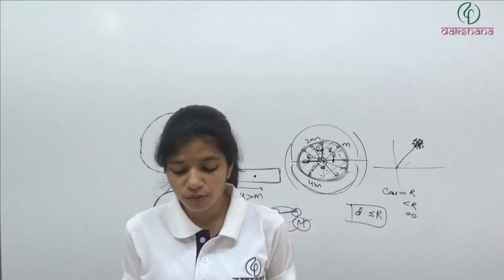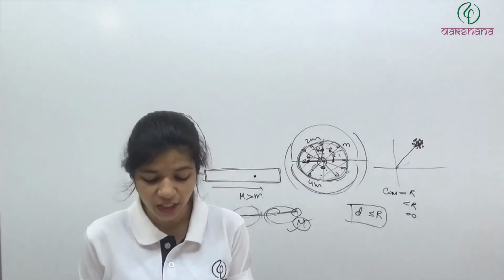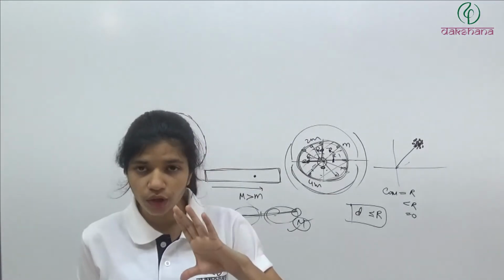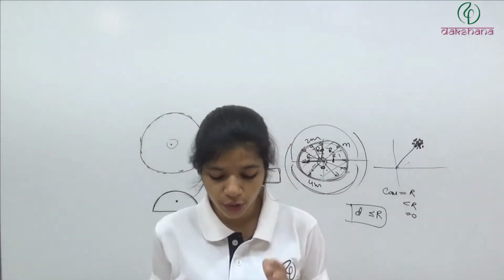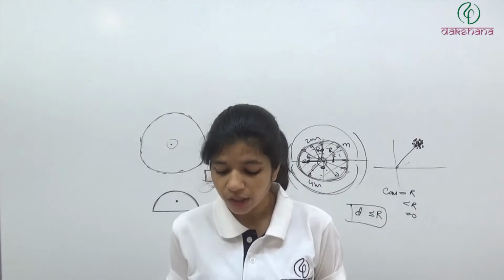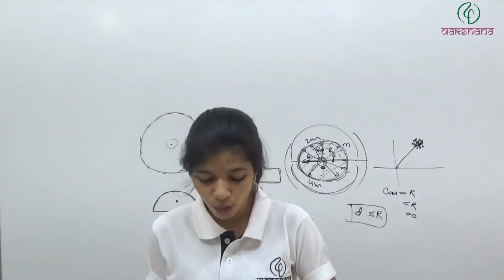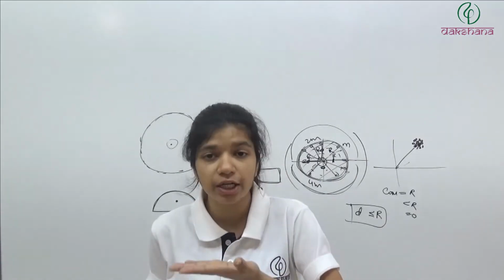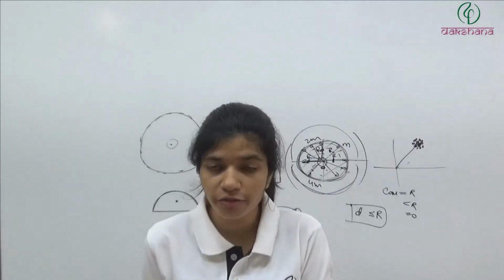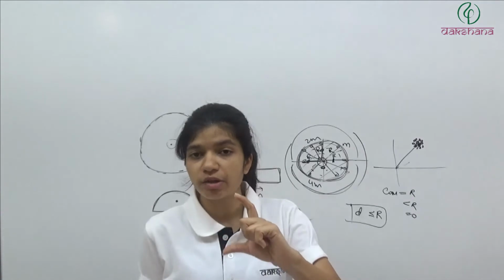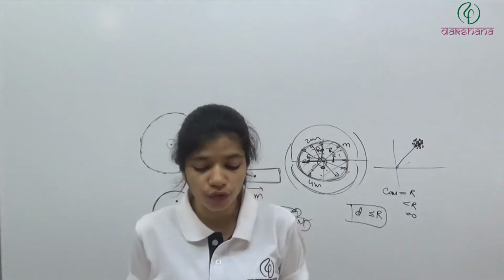A5. A uniform solid cone of height 40 cm is shown in the figure. Solid cone, we have derived the center of mass for a solid cone. The distance of the center of mass of the cone from point B. Point B is the center of the base. We have solved that from the center of the base, the height of the center of mass will be at h by 4, where h is the height of the solid cone.